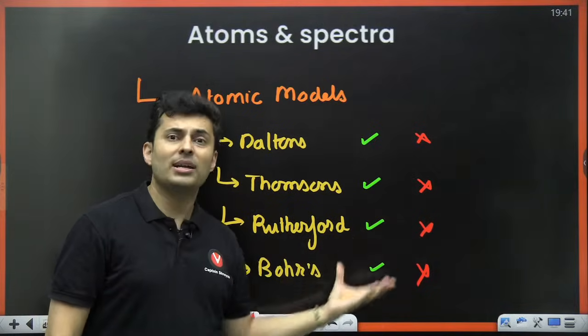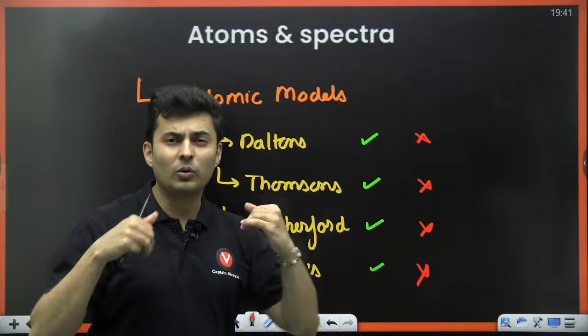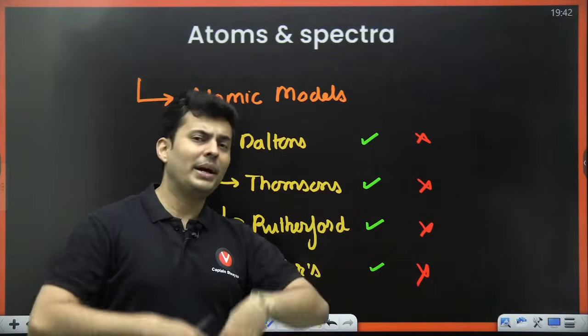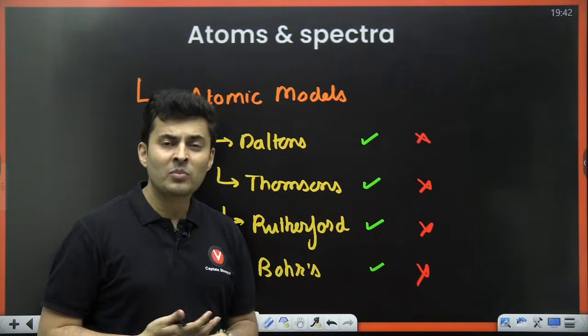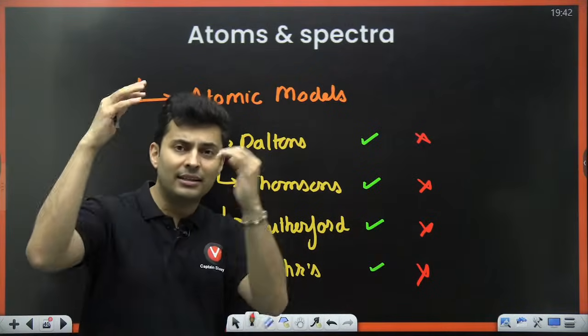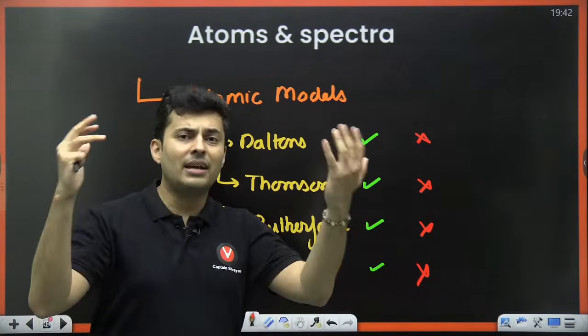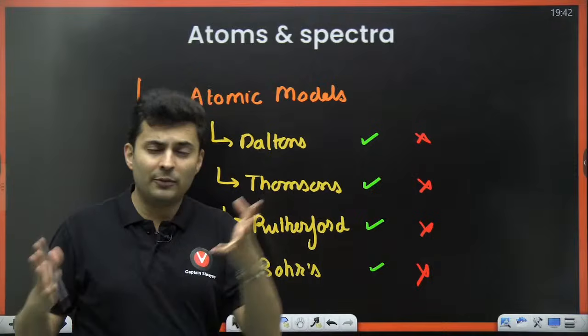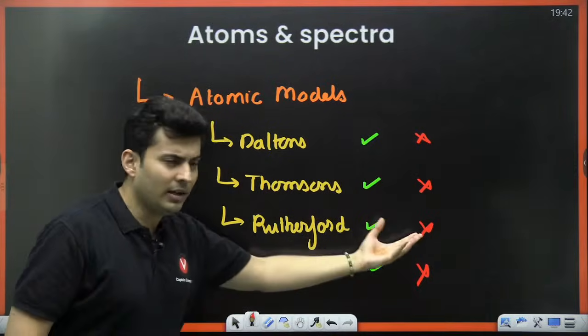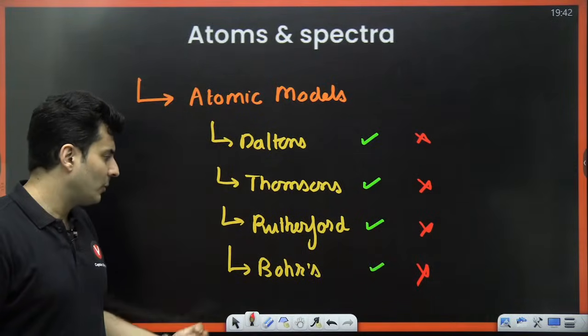But he was not able to explain why the electron is not collapsing onto the nucleus, why there is no Maxwell's radiation, why the different discrete energy levels are there, why there is atomic spectra which is different for different elements. There were shortcomings in Rutherford's model also.